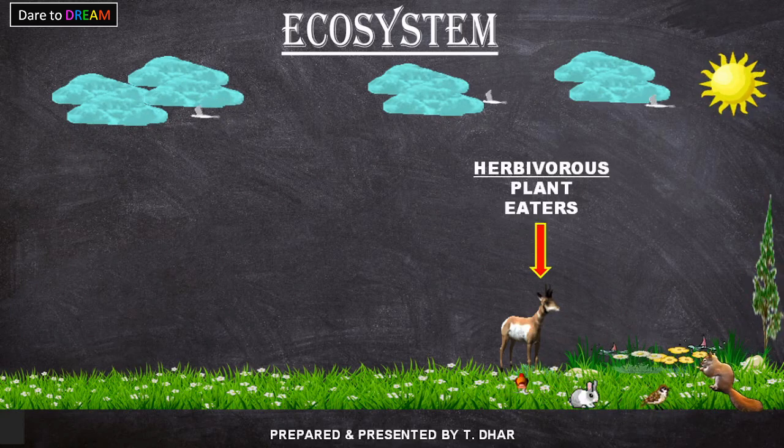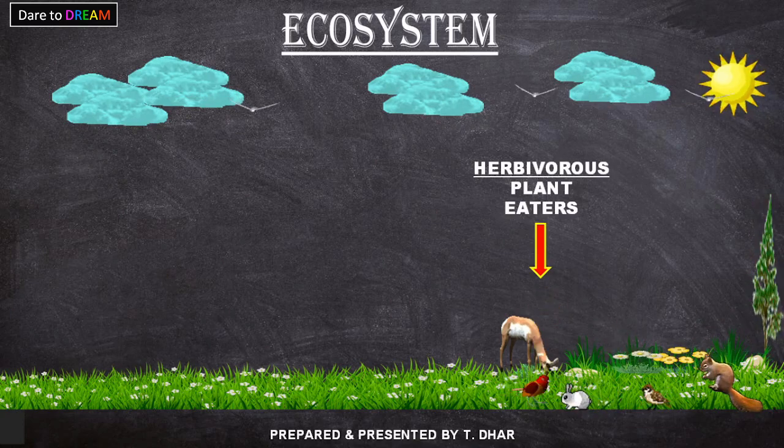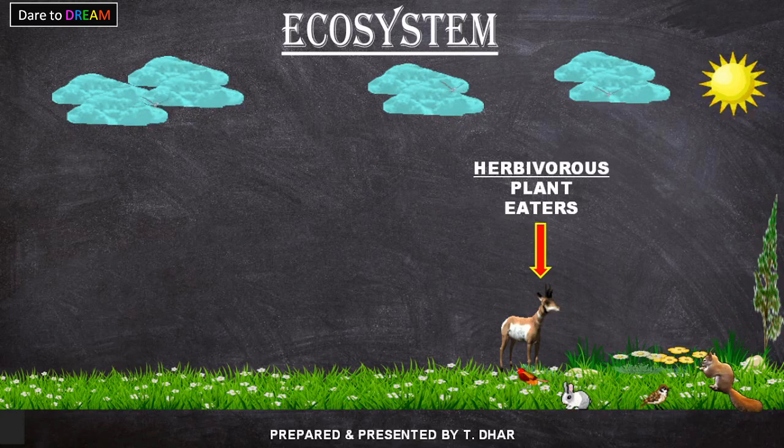Next comes the deer. You can see a deer in the picture. The deer is a herbivorous animal. Herbivorous animals are plant eaters.